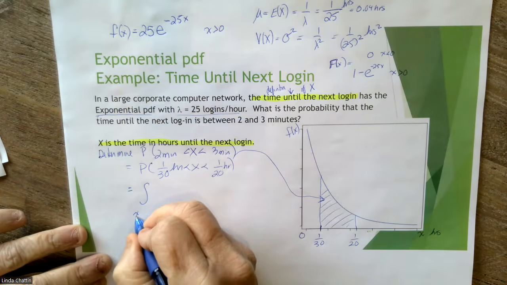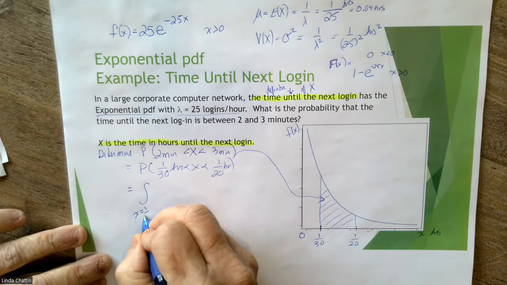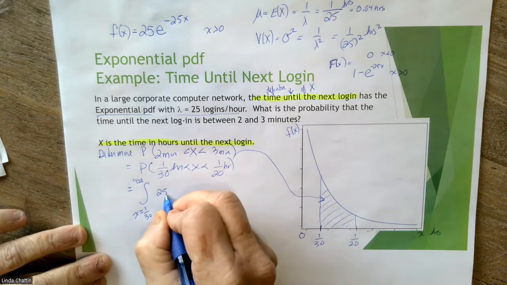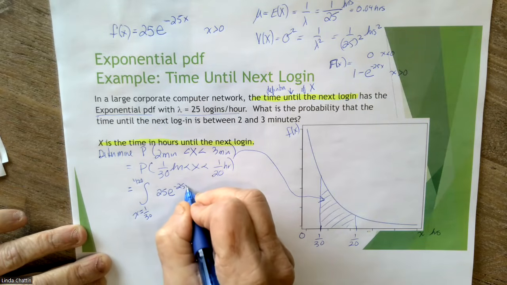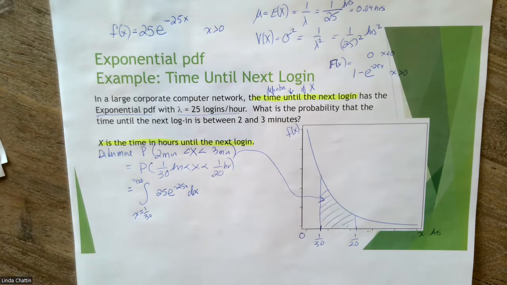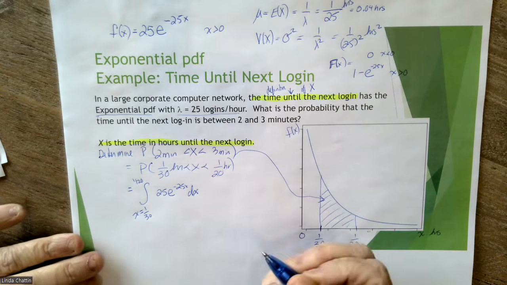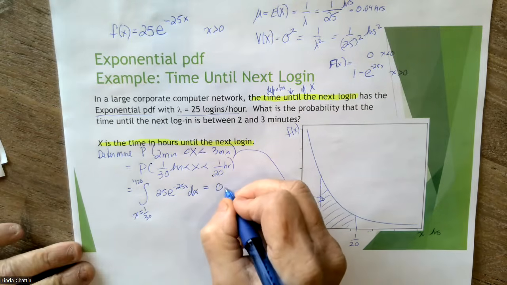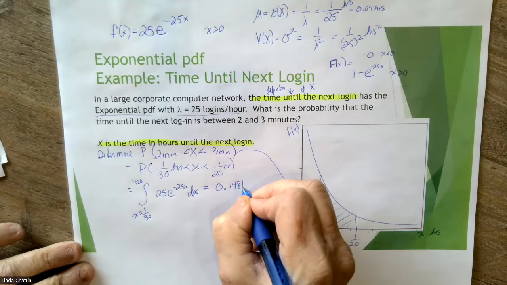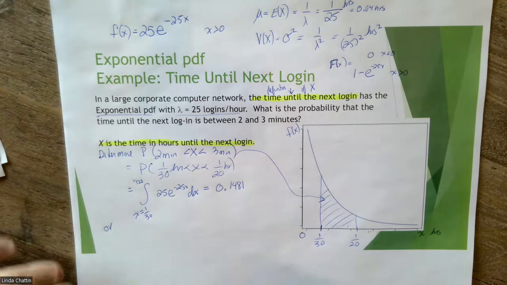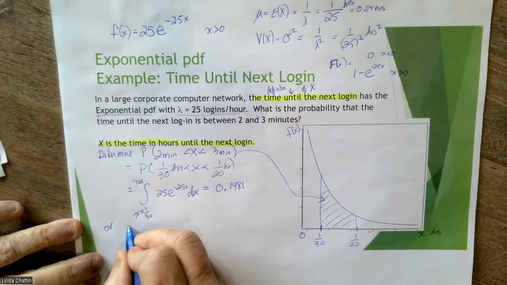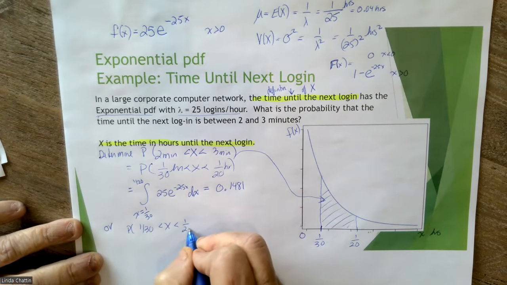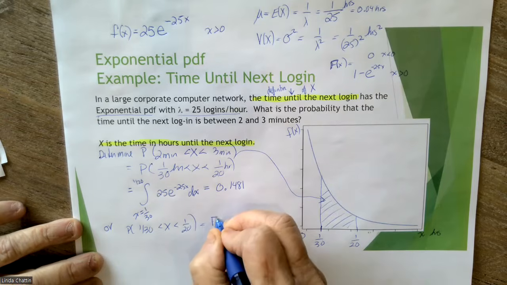So we can go x going from 1/30 to 1/20 of 25e to the minus 25x dx. We can do that, and I'll just tell you what that works out to be: 0.1481.